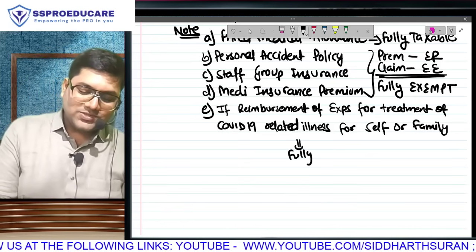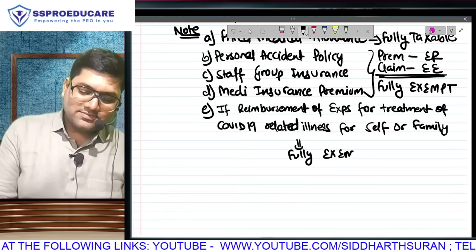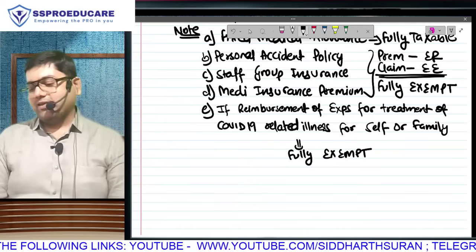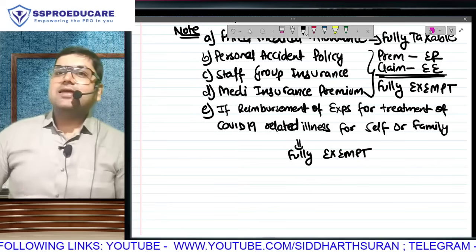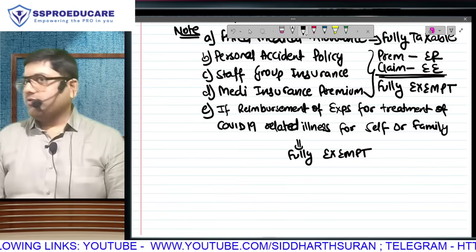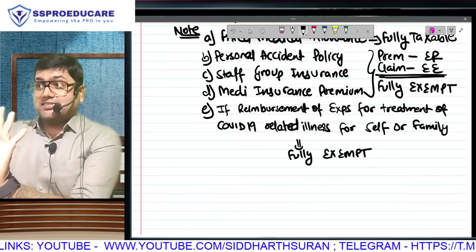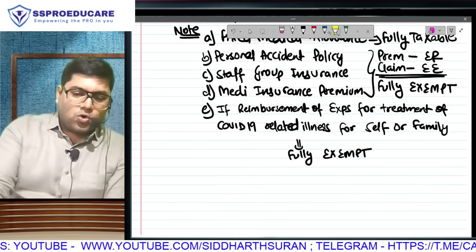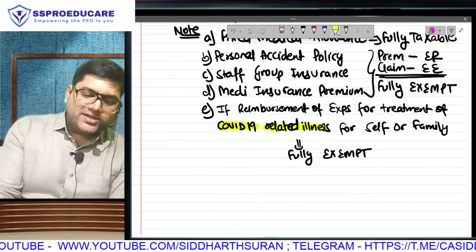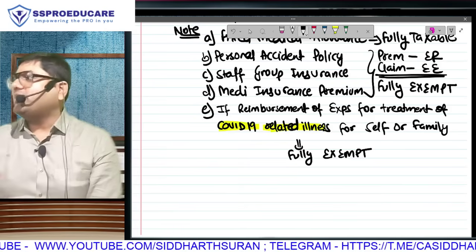fully exempt. So finally COVID has come, even in the law. So you had COVID, and mark the words, it is not as easy as you think it is. Not COVID alone. Along with COVID, it is possible that you had some COVID related illness.